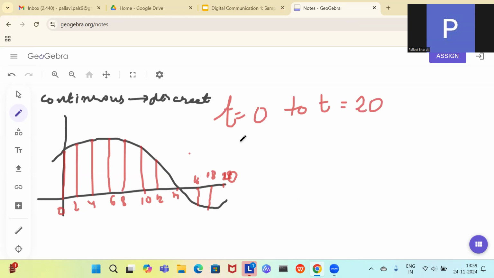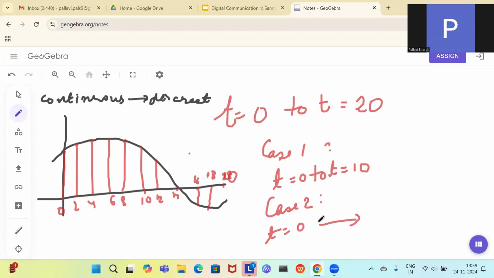Now, there can be 2 cases. Suppose in one case you are taking the samples from, say, t equals 0 to t equals 10. So you are losing all the information from 10 to 20. Or there can be another case where you start from t equals 0 and end at t equals 20, but you take a sample at 0, then at 10, then at 14, and then at 20.